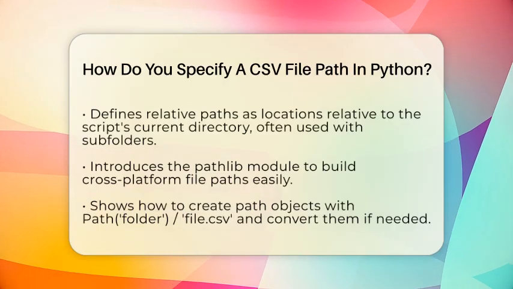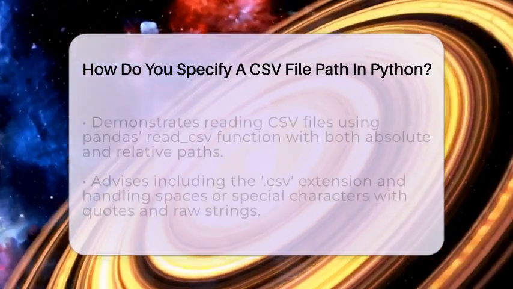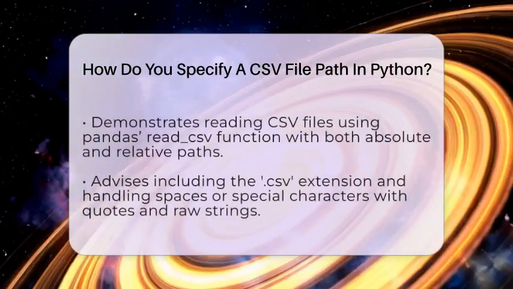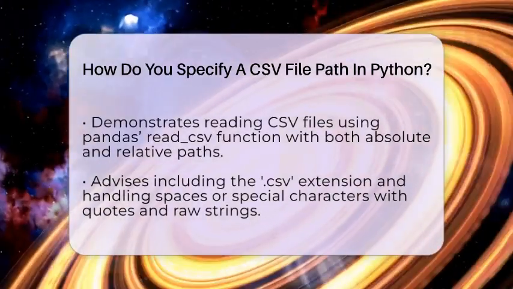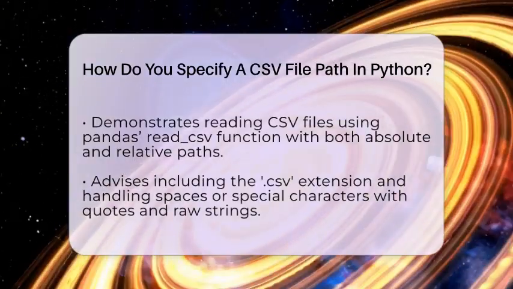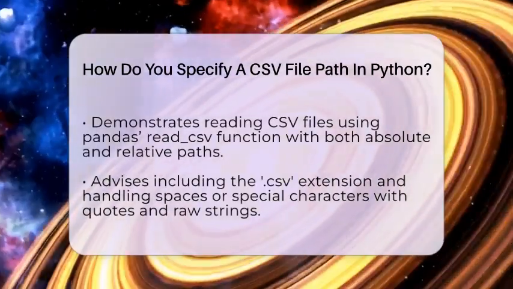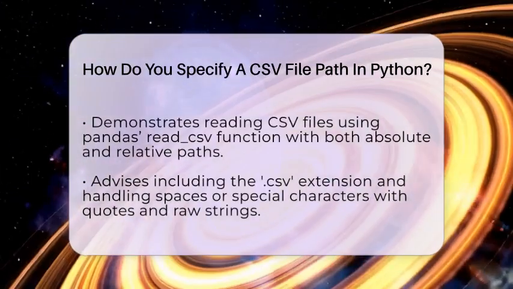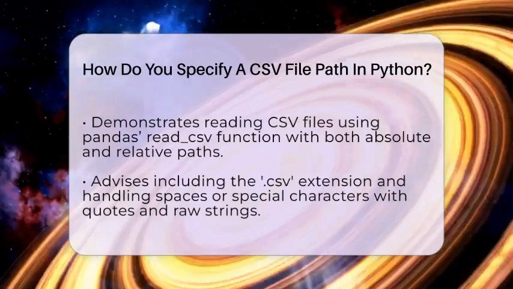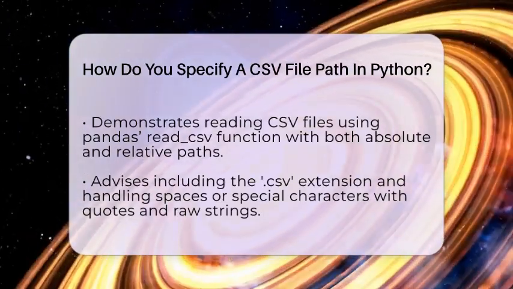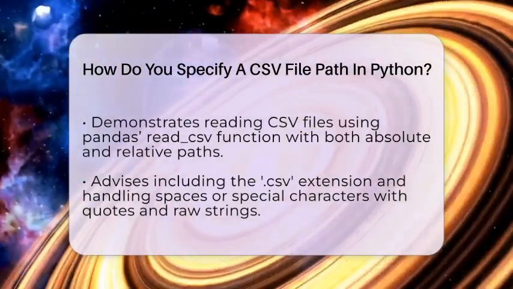To make working with paths easier, Python has a special module called pathlib. It helps you build paths that work across different operating systems. For example, you can write from pathlib import Path, then create a path with Path("data/data.csv"). This creates a path object that points to your CSV file. You can convert it to a string later if needed.